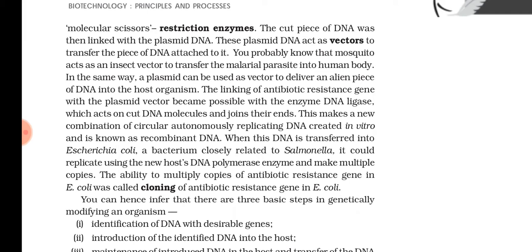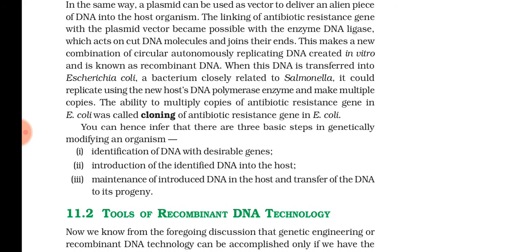Understood? Once they produce a plasmid with the foreign gene for antibiotic resistance, they introduce this plasmid into E. coli, and as the E. coli divided or multiplied, they produced multiple copies of the antibiotic resistant gene in E. coli, and this process is known as cloning. Cloning means what? Making multiple copies of anything. So here cloning of the antibiotic resistance gene is done. This is done in different steps.